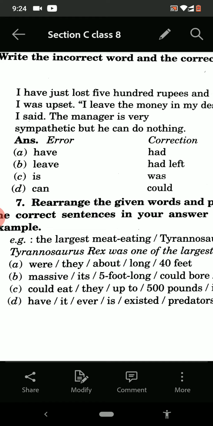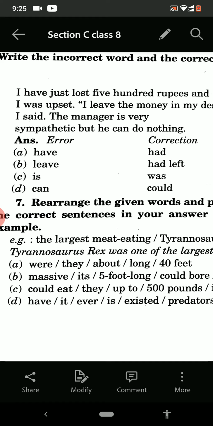"I leave the money in my desk" means I had left the money in my desk. The manager was very sympathetic, but he could do nothing. In place of "can", the answer is "could". So: have, had; leave, had left; is, was; and can, could. This is the answer of the first.